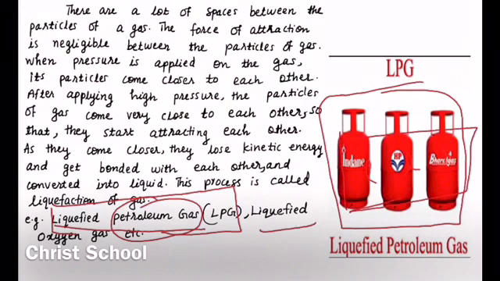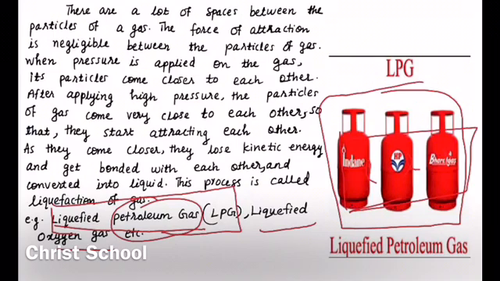Another example is liquefied oxygen gas. The oxygen gas can also be converted into liquid form by applying a large amount of pressure. The liquid form of oxygen gas is called liquefied oxygen gas. So generally we can say that on applying pressure, gases can be converted into liquid state, and this liquid is called liquefied gas. And what about compressed gas?